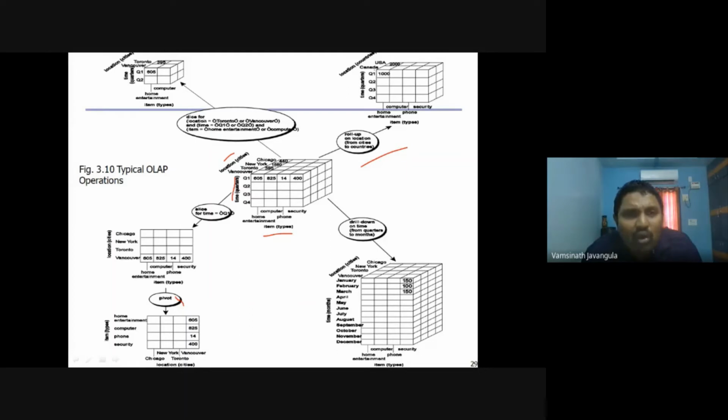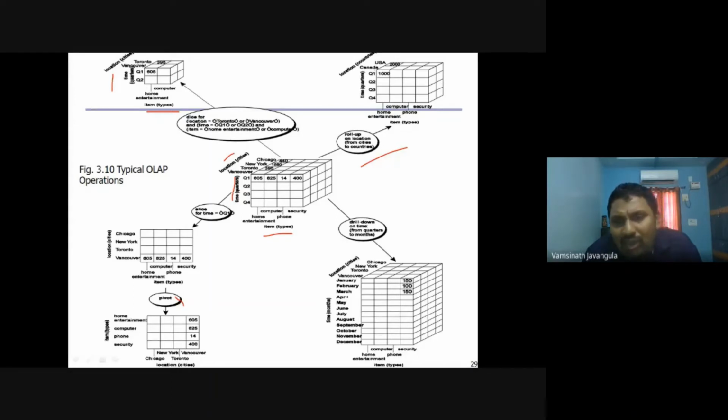For that, we have to go for dice. Here I am getting the partial cube, or some portion of the cube, with two dimensions: one is the item, another one is the location. I'm not taking the time. I'm taking only location and the item. So for that, I need to perform an operation called a dice operation.